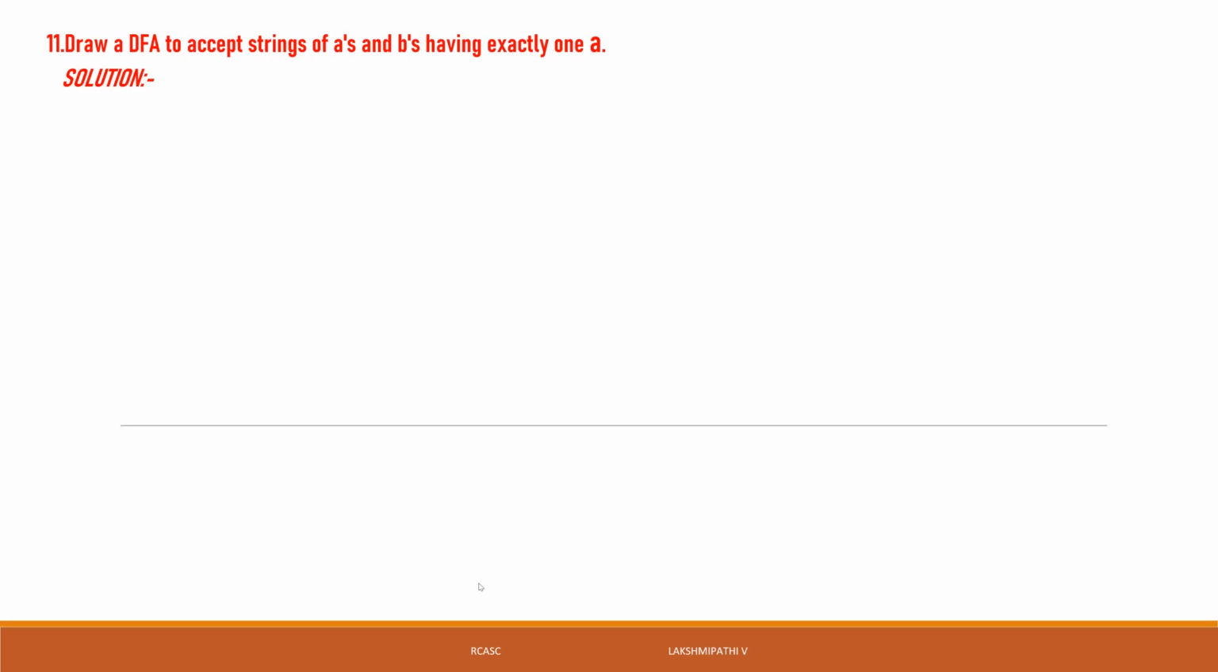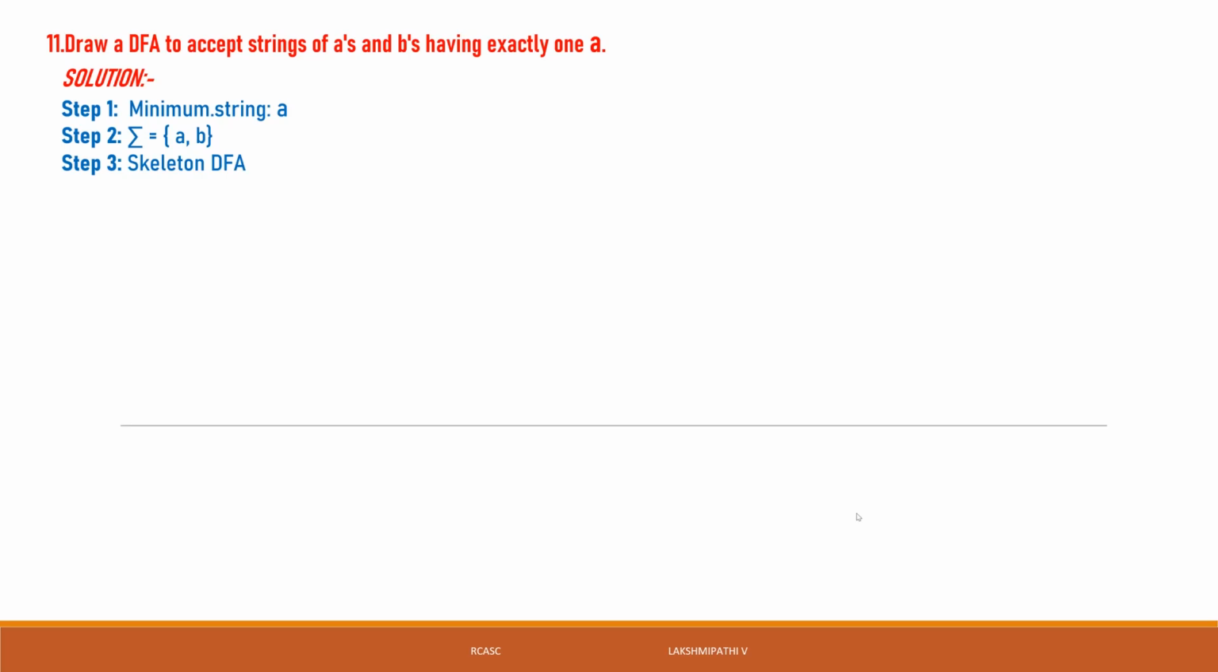Then step 2: what is sigma? Sigma is A comma B, because the strings are of A's and B's. Step 1, the minimum string is A only. Step 2, sigma is A comma B. Then we can go to the skeleton of this, which means the DFA. Here the minimum string is 1A only.